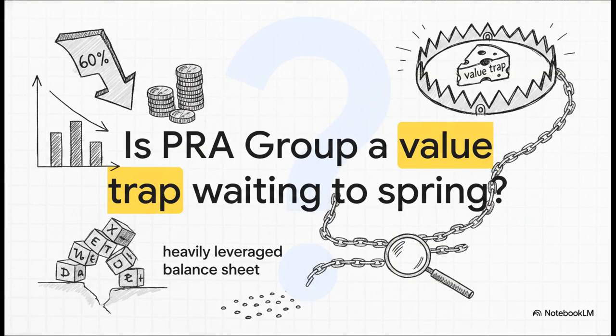So, I want to leave you with this final thought to ponder. Does a mathematically huge 60% discount to Graham's intrinsic value actually justify taking on a heavily leveraged balance sheet? Or is PRA Group just a classic value trap waiting to spring? The decision is ultimately yours.